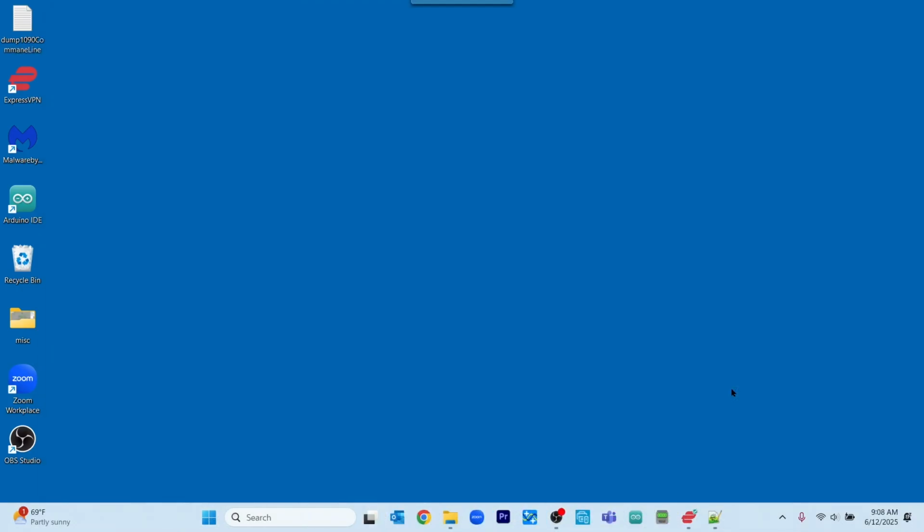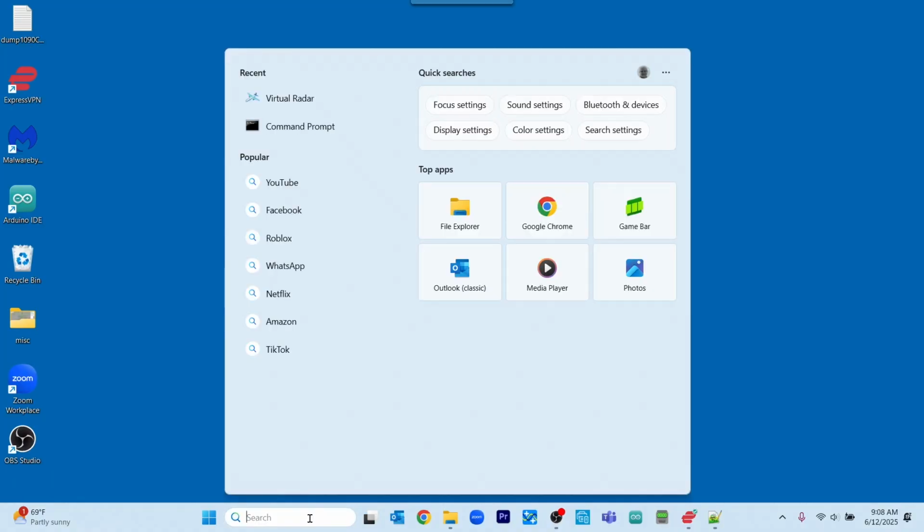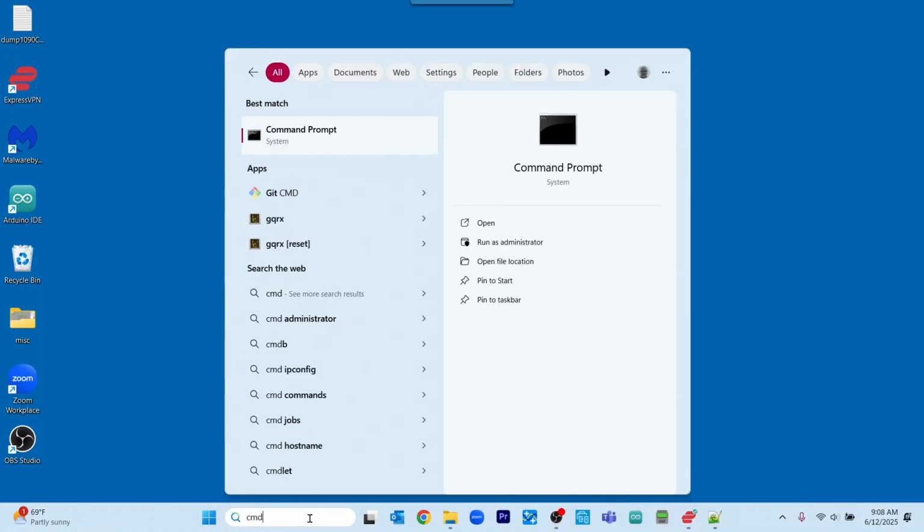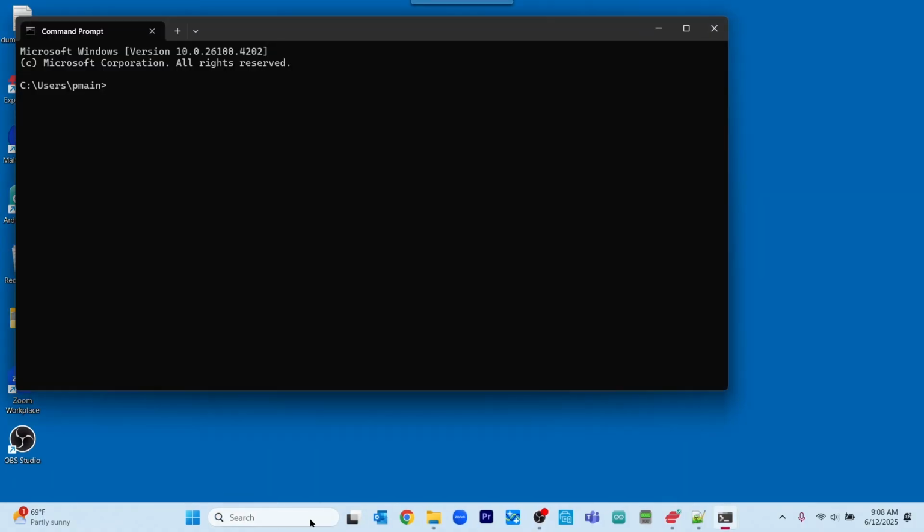If you have an RTL-SDR V3, you can ignore this particular segment. If you have an RTL-SDR V4, you want to go ahead and connect your antenna to it and plug it into your PC. And once you do so, you're going to type CMD, and